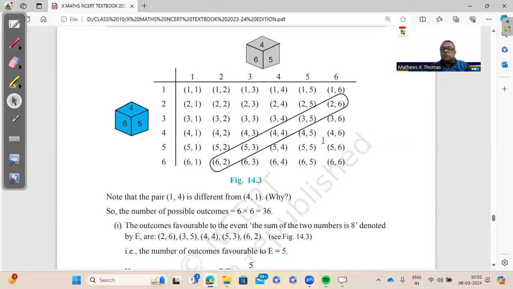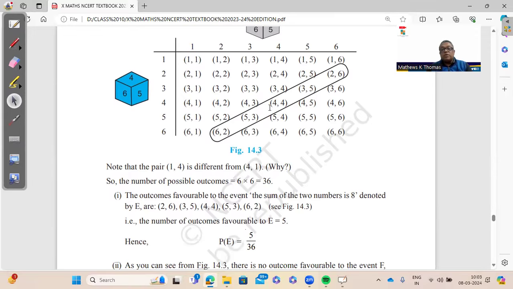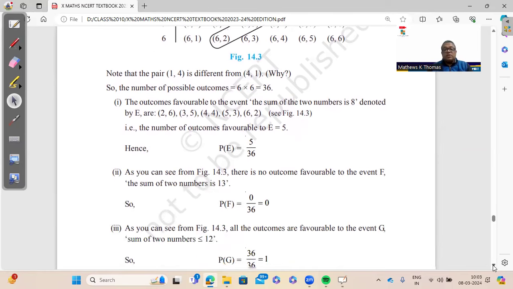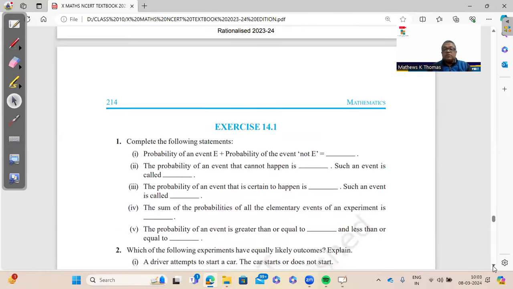Remember, when you are throwing 2 dice, there will be 36 outcomes. And when both the dice are showing the same numbers, 1, 1, 2, 2, 3, 3, these are called doublets. The probability of a doublet is 6 cases out of 36. So this is very important. Whenever a question on double dice comes, please do that.